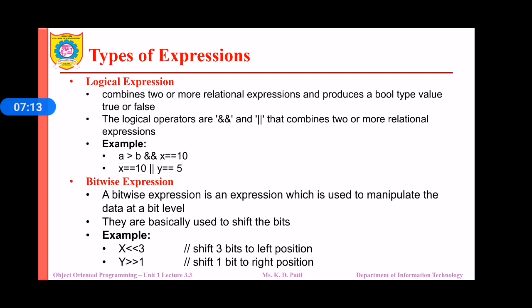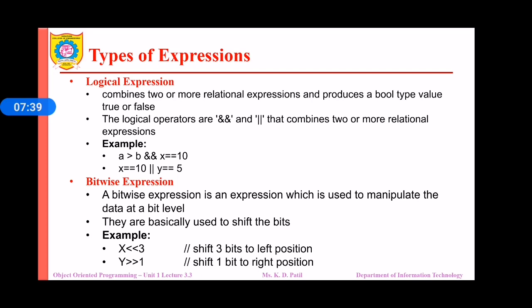In the same way, in the second example, x is equal to 10 or y is equal to 5, the final value, whether it is true or false, will depend upon the two separate expressions, that is, the relational expressions x is equal to 10 and y is equal to 5. Then the next expression is the bitwise expression.